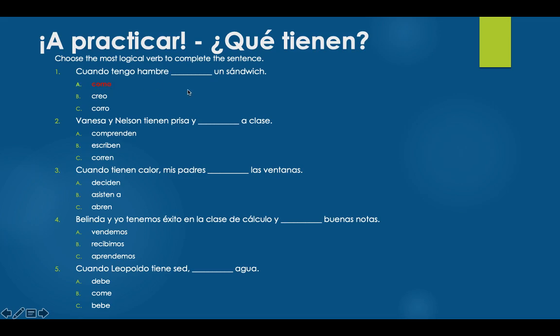"Como un sándwich." Number 2, "Vanessa y Nelson tienen prisa y blank a clase." So Vanessa and Nelson are in a hurry and blank a clase. So if you're in a hurry, what are you doing to class? Are you comprenden, understanding to class? Escriben, writing to class? Or corren, running to class? My best option here would be corren. In this case, we've taken the verb correr, which was an ER verb. We've chopped off the ER, and we replaced it with an EN because our subject was Vanessa y Nelson, or they.